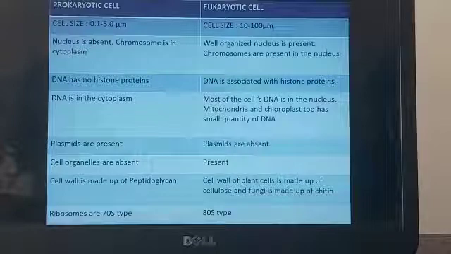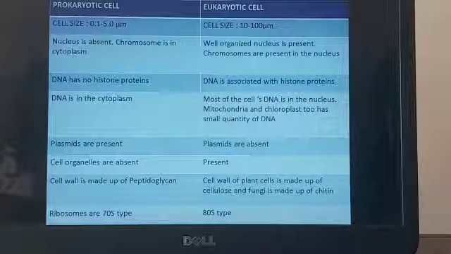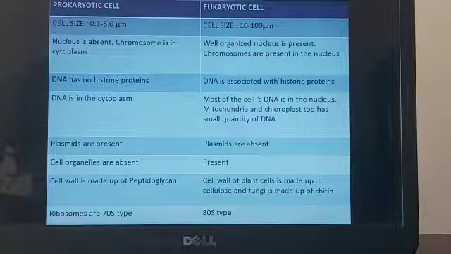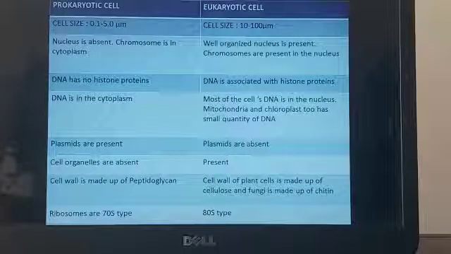Now it is very interesting to know that the mitochondria and chloroplast also have a very small amount of DNA present. Now when you look at these organelles' function, mitochondria have the ability to produce energy in the form of ATP, and chloroplast has the ability to convert the light energy into the glucose molecule.